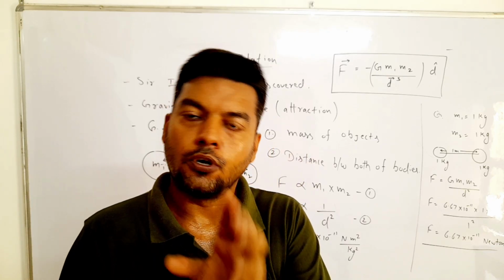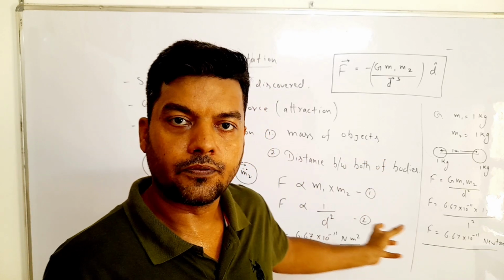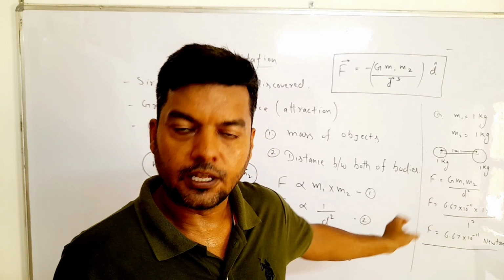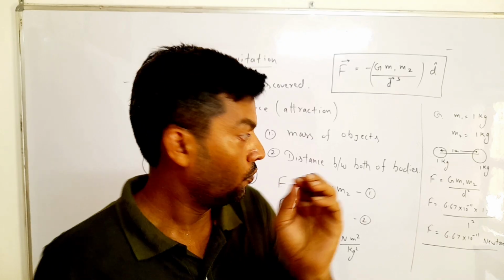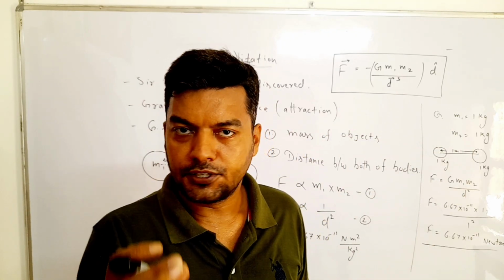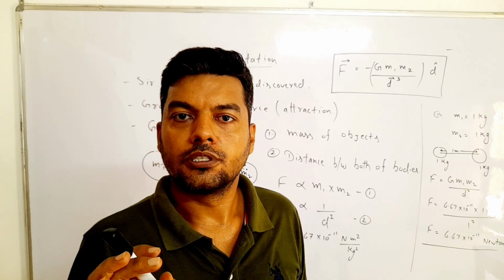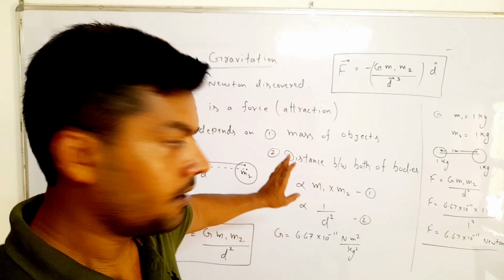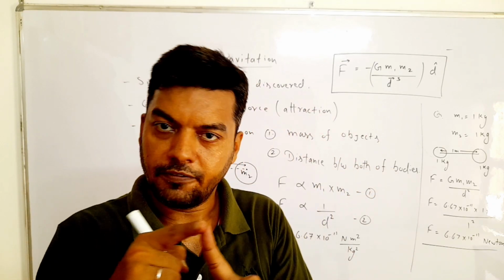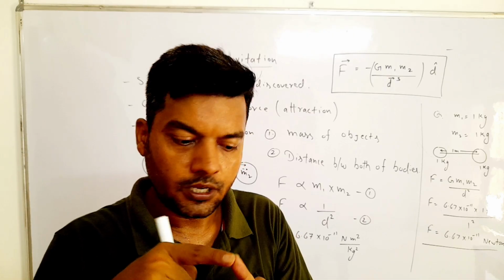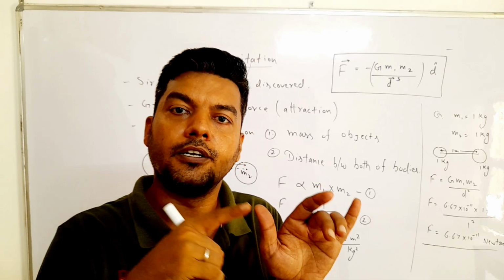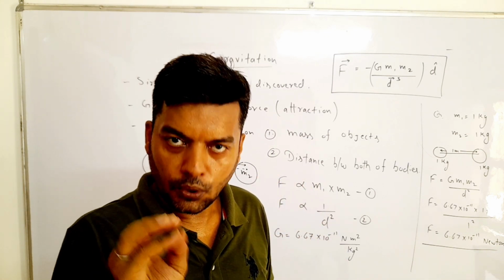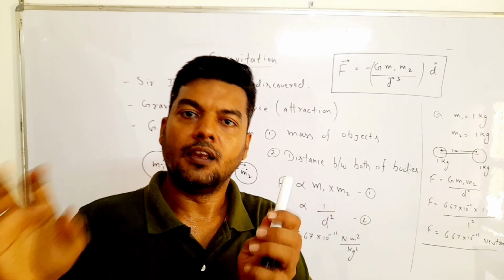To prove the existence of gravitation, we have to use this formula on heavier bodies just like earth, sun. For small bodies, the value of F is very much less. So we can conclude this topic that gravitational force is a very weak force, but effective for a high range. Gravitational force is always attractive in nature, a long range force, a weak force, and depends on the mass of the body and the distance between both of the bodies. It was discovered by Sir Isaac Newton.